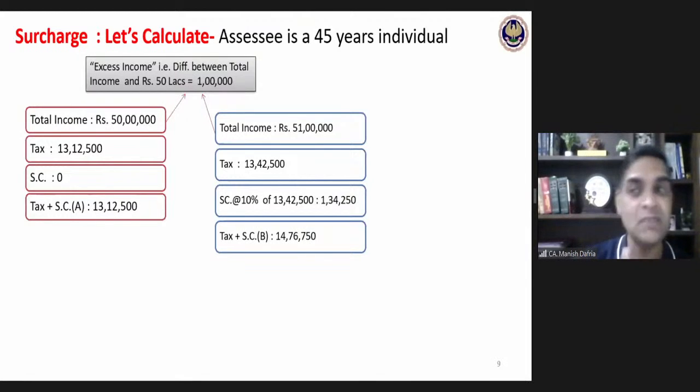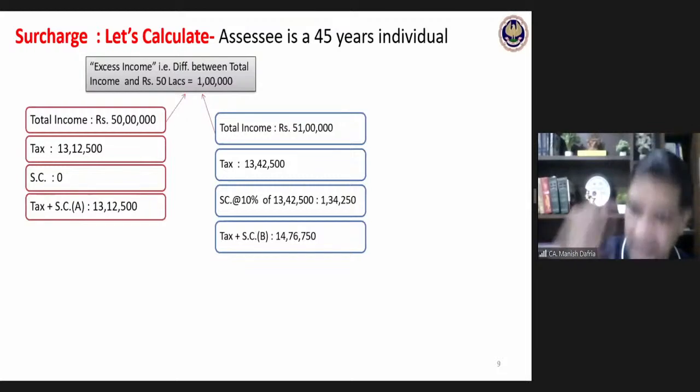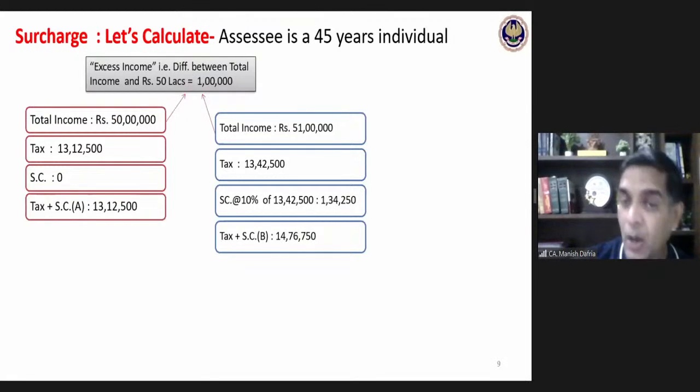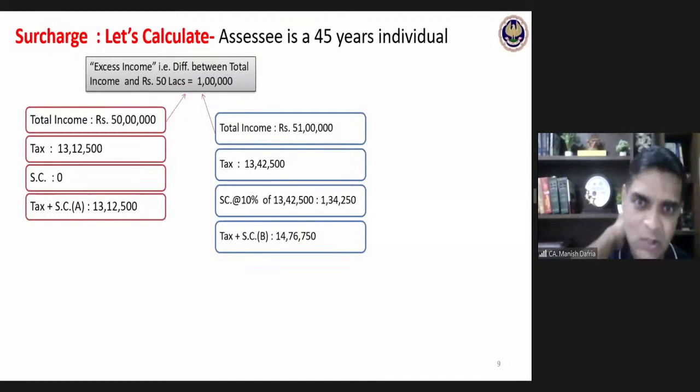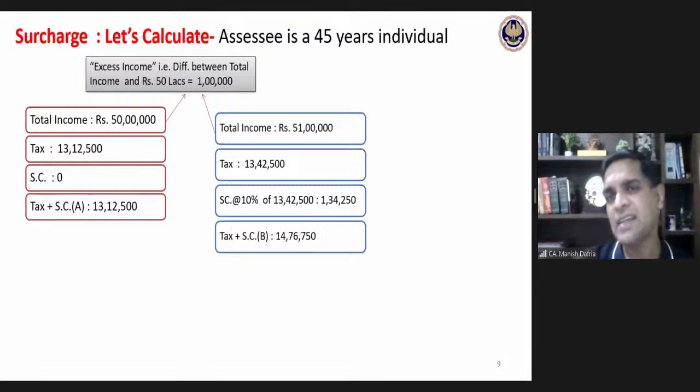As I have mentioned, we will discuss both things, what we should do and what we should not do, what mistake we may commit. That is the idea we are generating, and then how to do a correct calculation, that also we will discuss. So I may do a wrong calculation by simply applying the 10% rate of surcharge on my tax amount, and accordingly I can get this answer of 14,76,750 as tax plus surcharge payable. But this is not the correct answer.